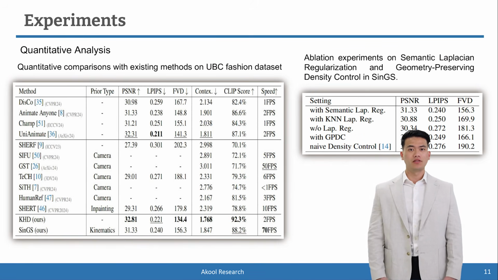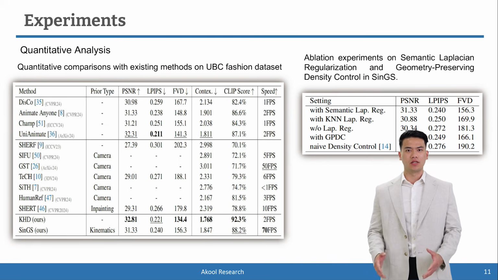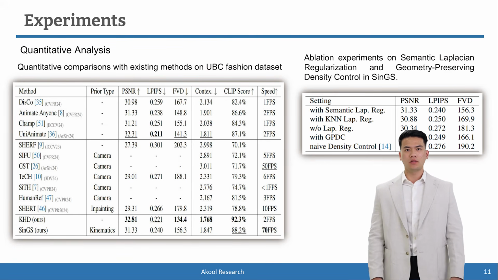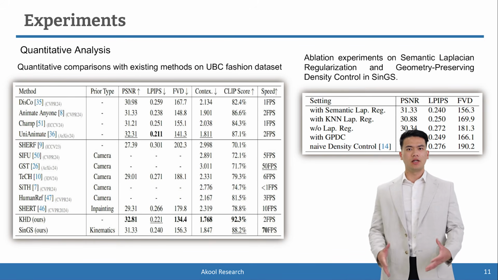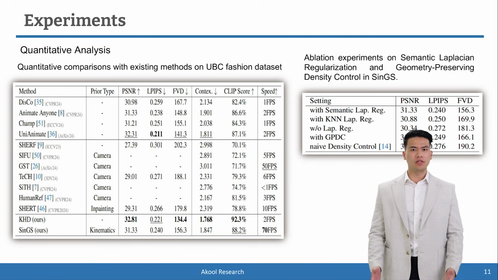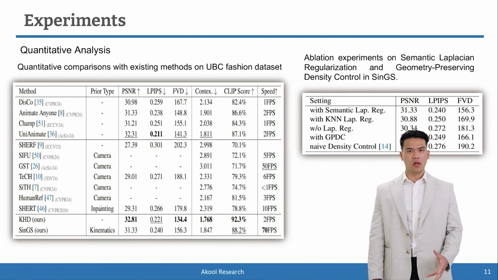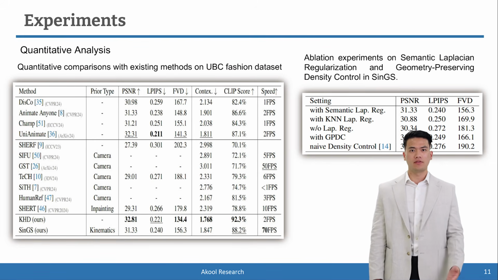We selected 100 test videos from the UBC dataset for a quantitative analysis. For each video, we chose the first frame as the reference image and used the video's pose sequence as the driving signal. The performance of all methods was assessed by comparing the animation results with the original video to evaluate the differences. Video reconstruction metrics, including PSNR, LPIPS, and FVD, reflect the model's animation capabilities, while contextual distance and CLIP score allow for comparison with methods that do not support animation. The quantitative comparison results are shown in the left table.